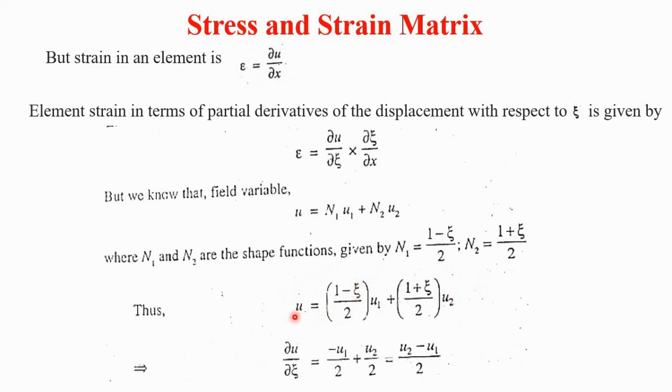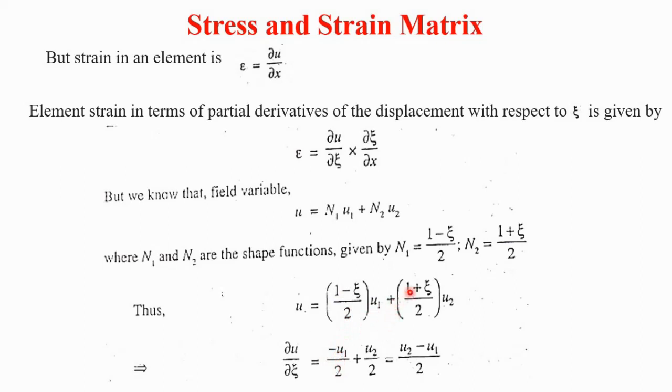So ∂u/∂zeta is equal to the derivative of (1 minus zeta)/2, which is minus 1/2, times u1, that means minus u1/2.